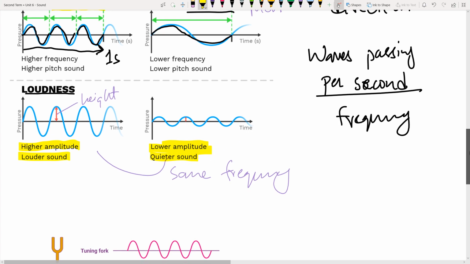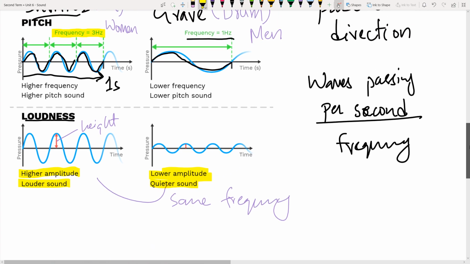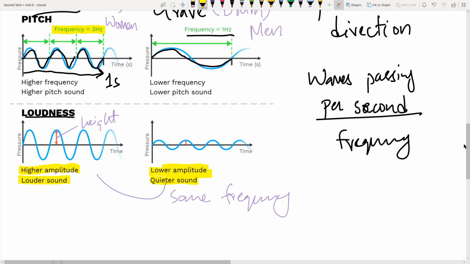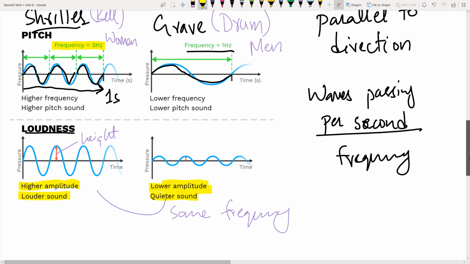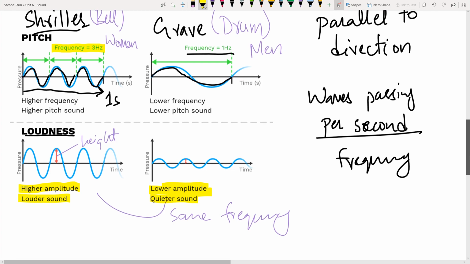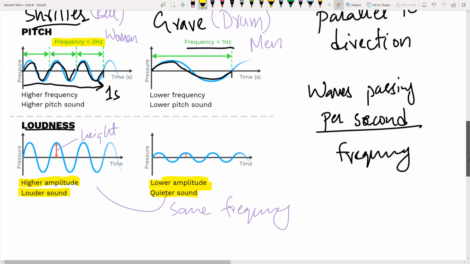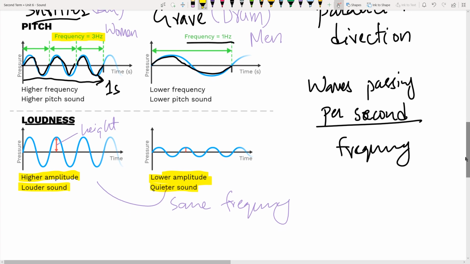So if we compare the loudness of two sounds, we can simply say if we hear a sound which appears to be very loud, we can say the amplitude is very high. And if a sound appears to be very quiet or less loud, we call it having a lower amplitude.